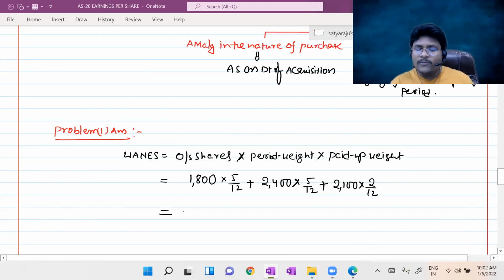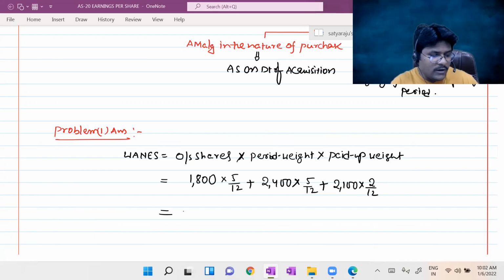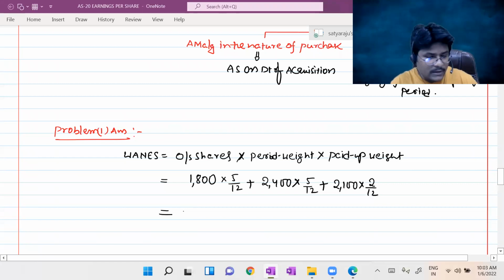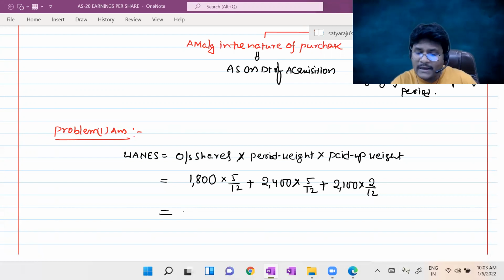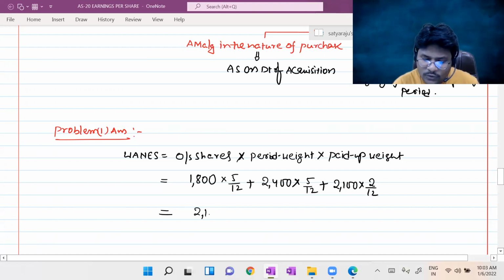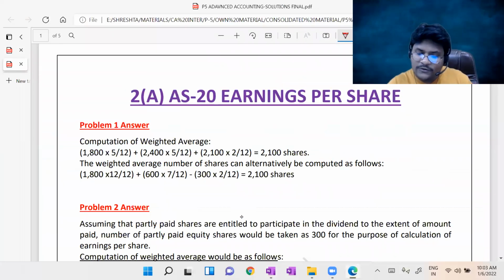Now please all of you calculate from your end. What are the weighted average shares here? 1800 into 5 by 12, which is 750. Okay. 2400 into 5 by 12, which is 1000. So total here 1750. Plus 350. So total 2100 shares. You can check the arithmetical accuracy with the printed solution: 2100 shares, which is the same in both the methods.